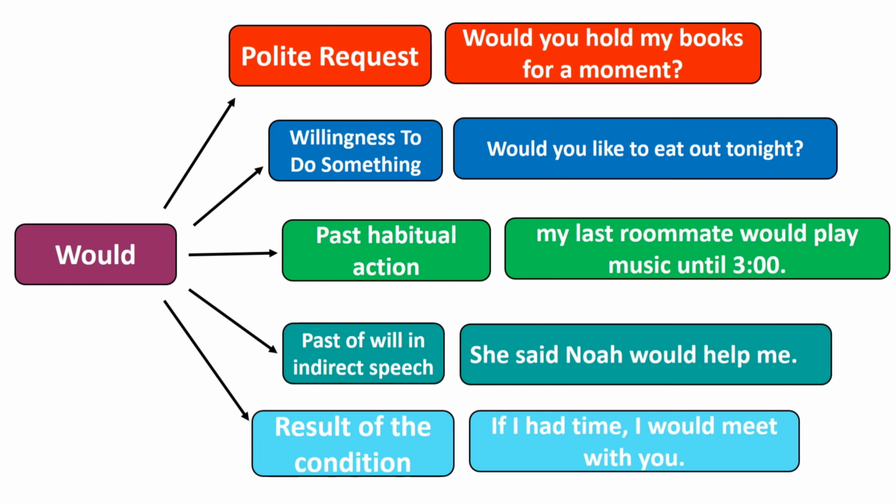Would is used for several conditions. 1. Polite request: would you hold my books for a moment? 2. Willingness to do something: would you like to eat out tonight? 3. Past habitual action: my last roommate would play music until 3 o'clock. 4. Past of will in indirect speech: she said Noah would help me. 5. Result of the condition: if I had time, I would meet with you.